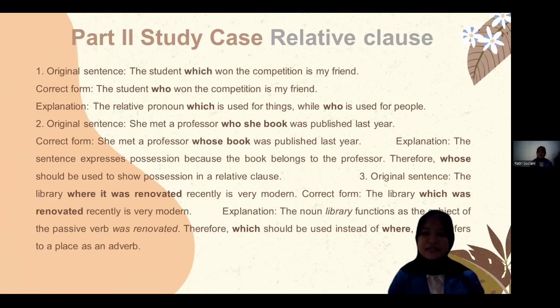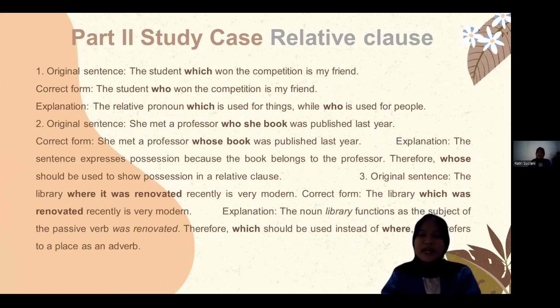And the next is part 2, case study. I have to find 10 mistakes. The total is 3 paragraphs. The first paragraph is about relative clauses, the second about degrees of comparison, and the third about correlative conjunctions. Let's start with the first mistake in the first paragraph.